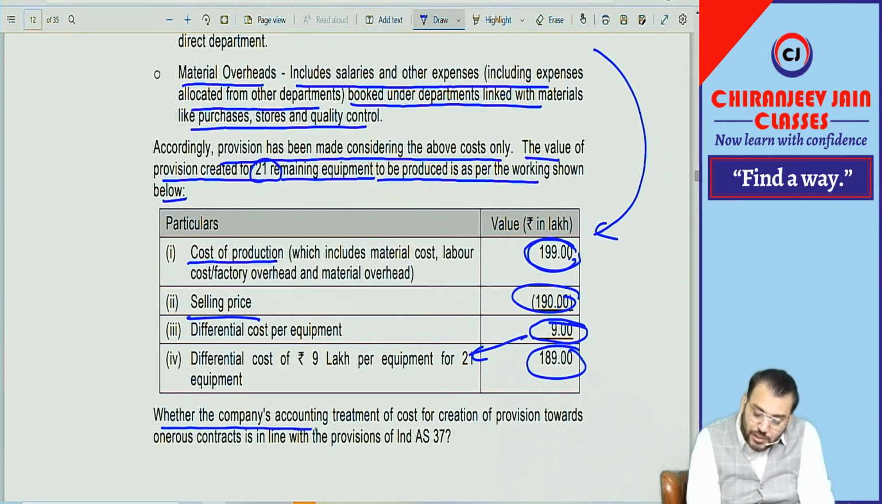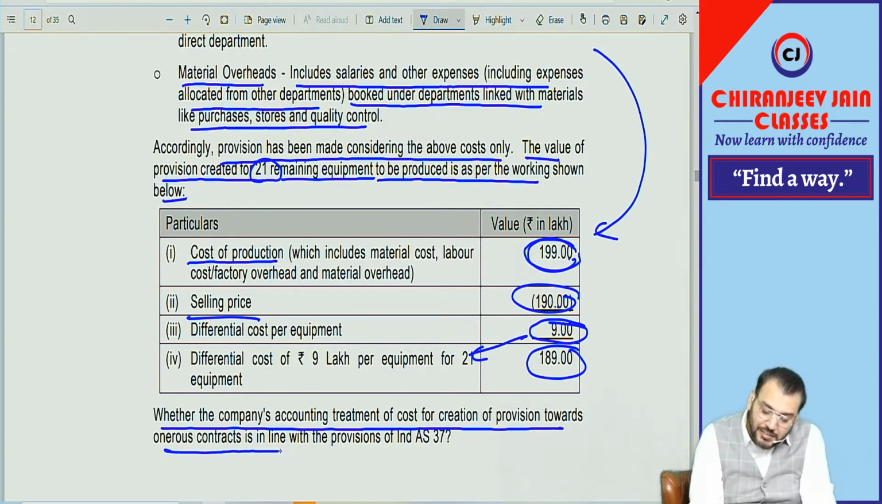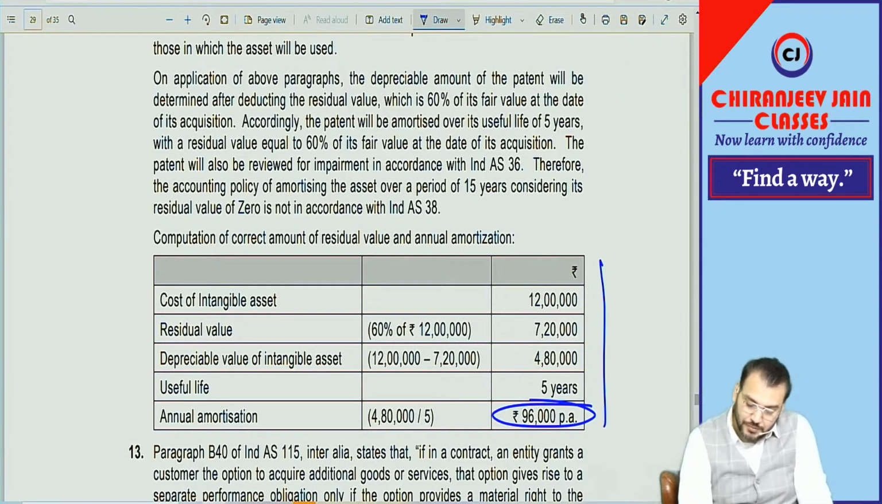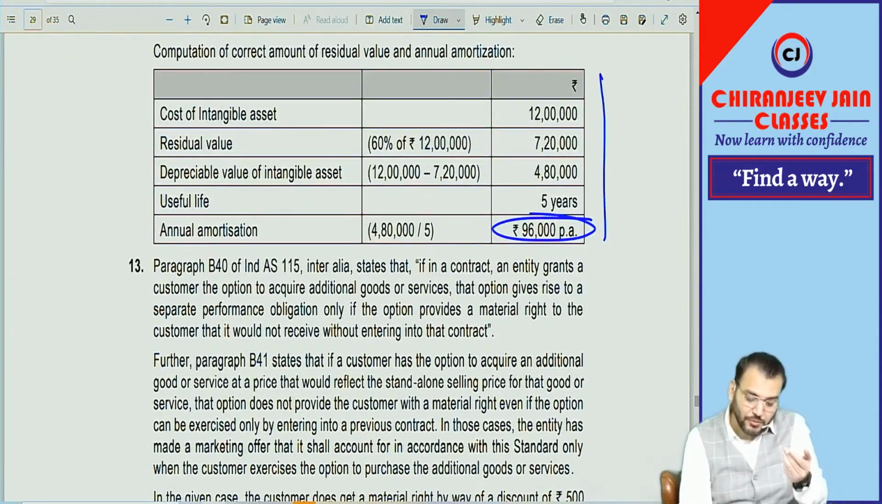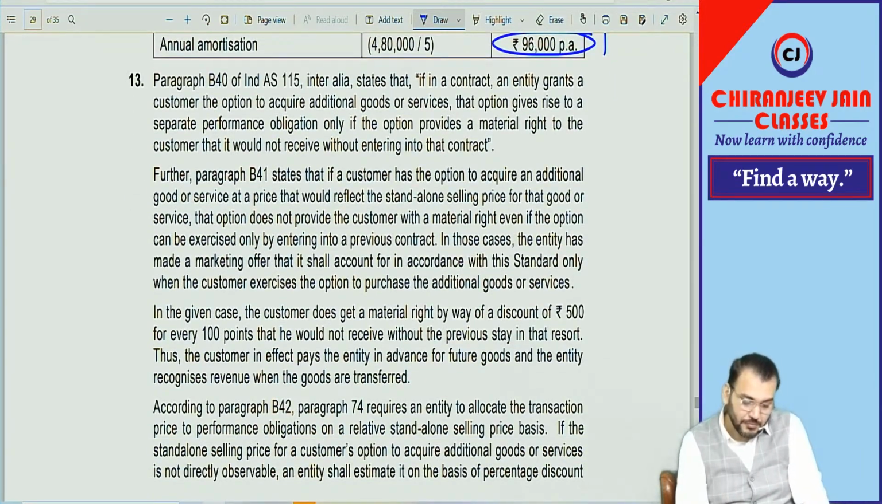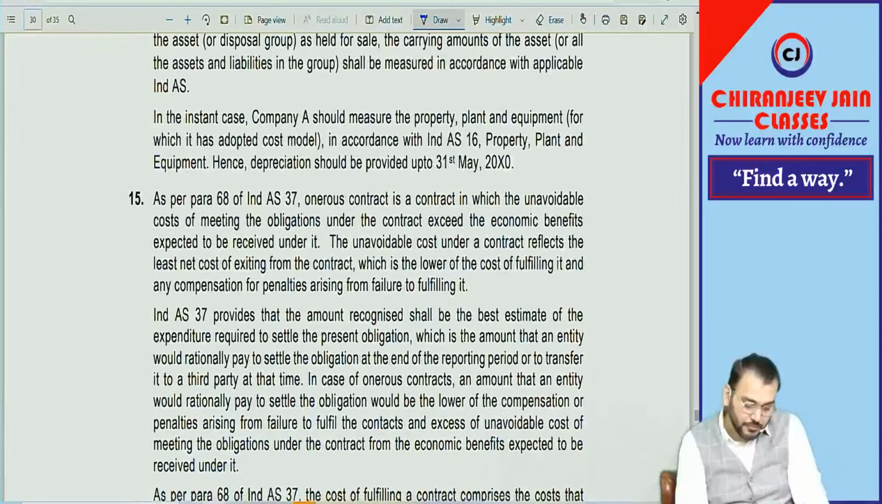Whether the company's accounting treatment for cost of creation of provision for an onerous contract is aligned with the provision. Now you need to prove yes. But how is the answer given? Let us see. So this is a new question, totally expected. Question number 15.